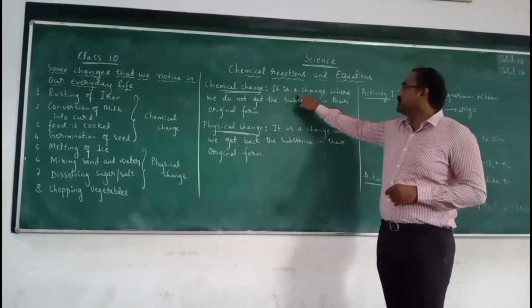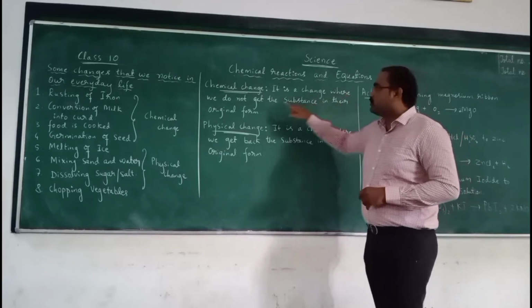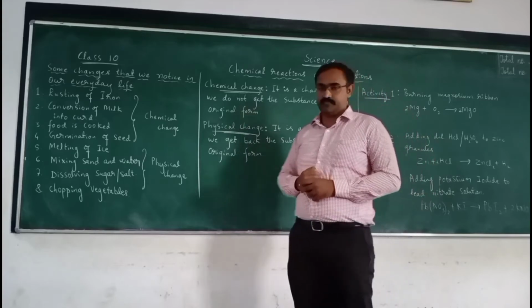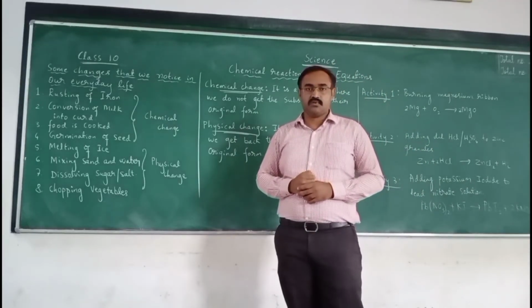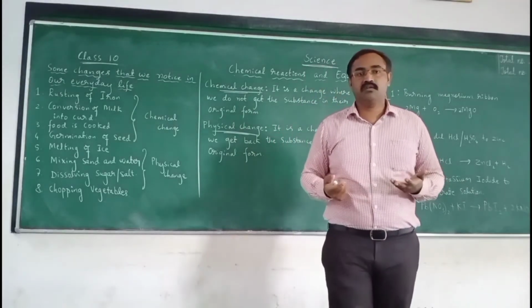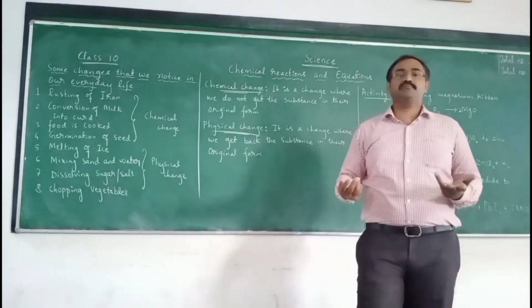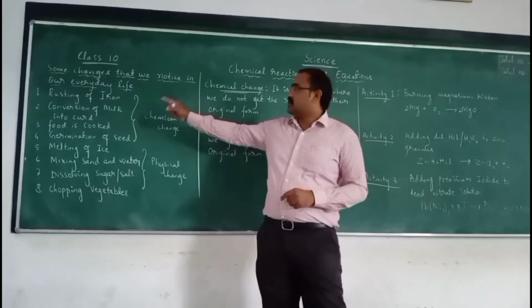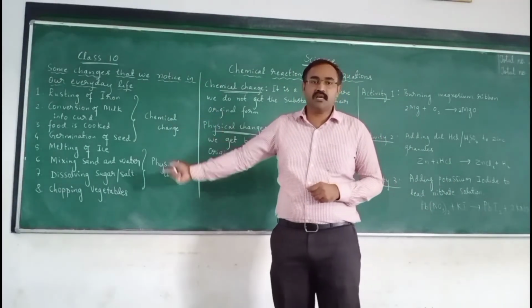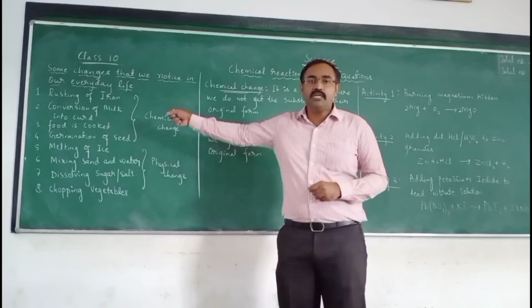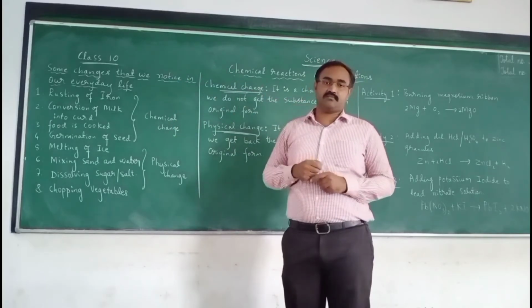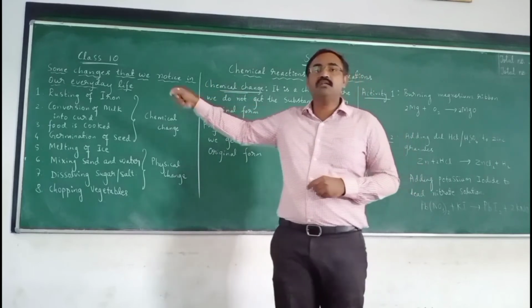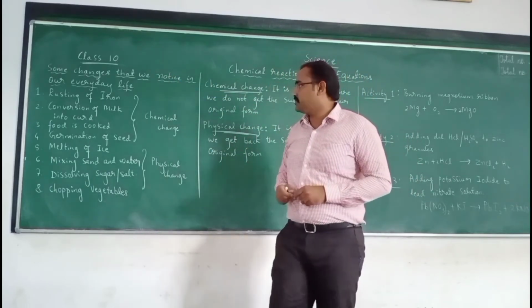A chemical change is a change where we do not get the substance in its original form. Rusting of iron is a chemical change. We do not get the iron back. After rusting, we do not get the iron in its original form.